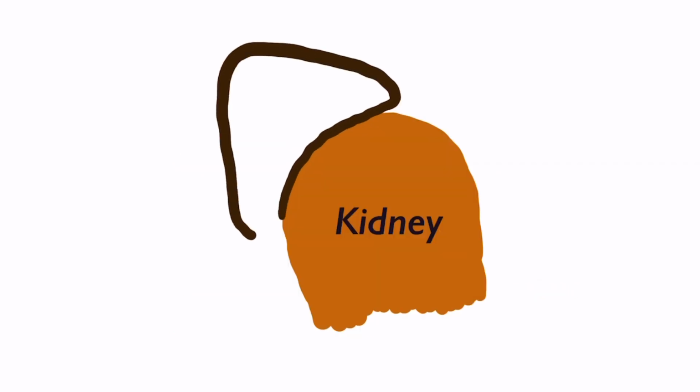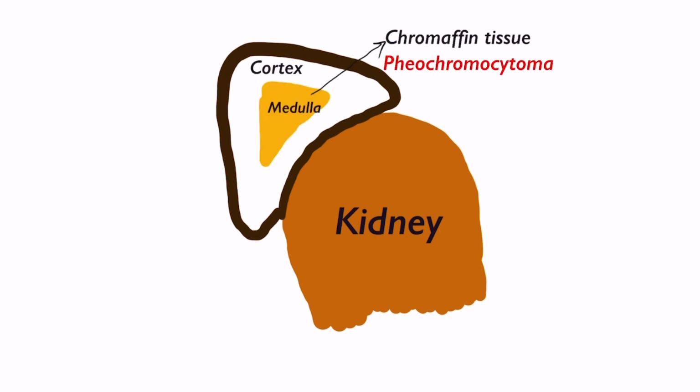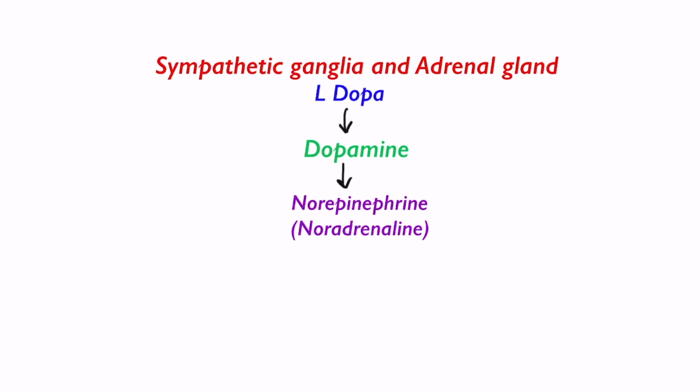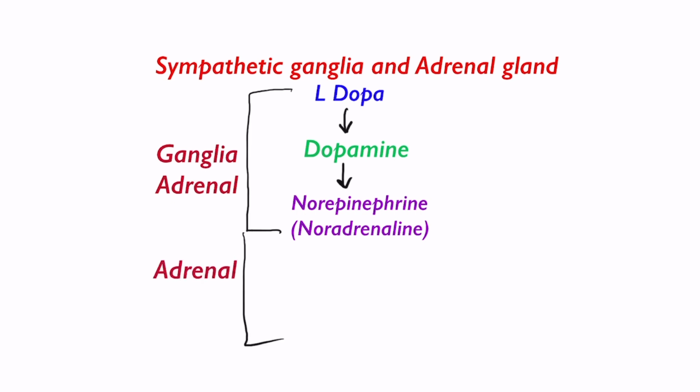Adrenal glands have two parts, outer cortex and inner medulla. Chromaffin tissue is present in medulla of adrenal gland, hence it is site of pheochromocytoma. In sympathetic ganglia and adrenal gland, L-dopa is converted into dopamine, which then converts into norepinephrine or noradrenaline. These reactions are common in sympathetic ganglia and adrenal, but in adrenal gland, further reaction occurs by conversion of norepinephrine